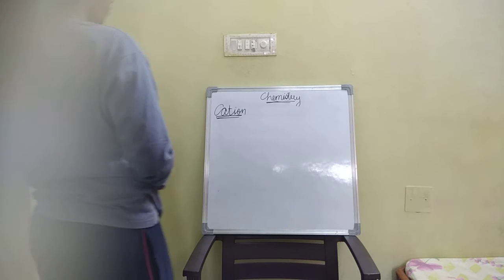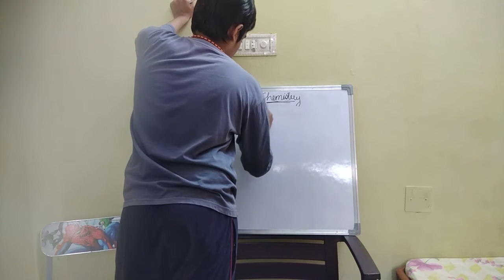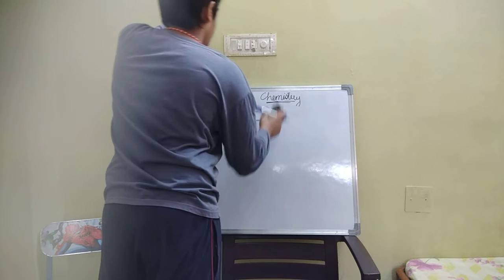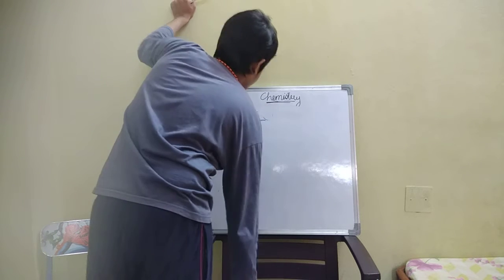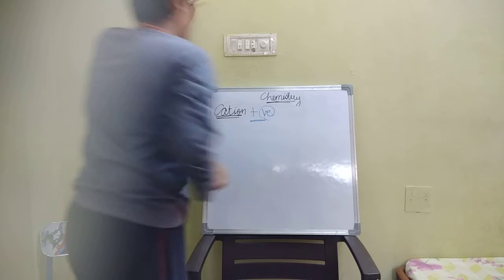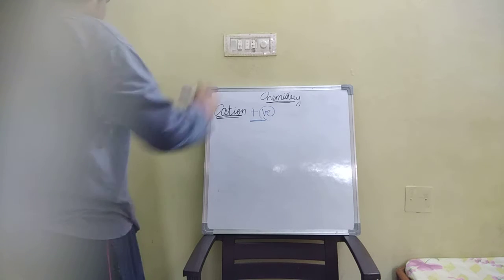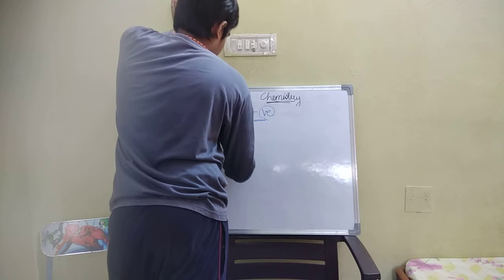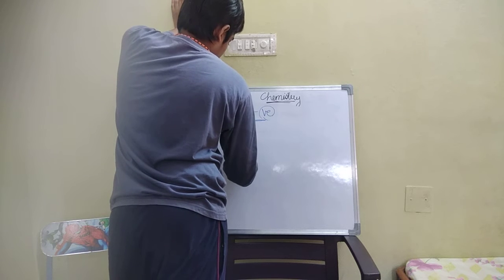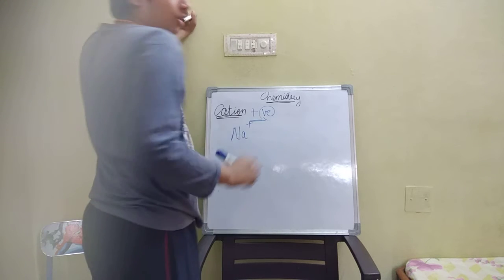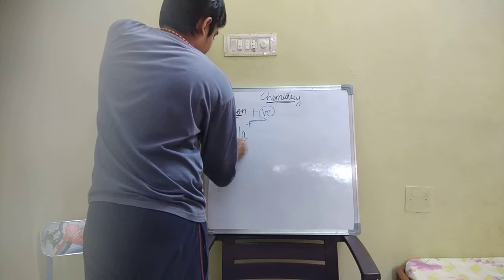Cations are positively charged species. Example, we'll take sodium. Sodium plus: sodium is represented with Na.